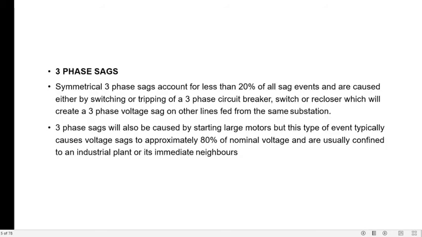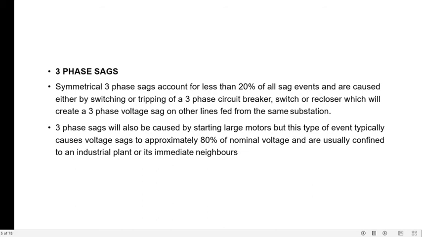Three-phase sag. Symmetrical three-phase sags account for less than 20%. As I told you, if in a month there are 10 voltage sag events, out of the 10, 7 will be single phase, 1 will be two phase, and the rest 2 may be three phase. Such a sag occurs for a shorter time. Such sag events are caused either by switching or tripping of a three-phase circuit breaker, switch or recloser, which will create a three-phase voltage sag on the other lines fed from the same substation.